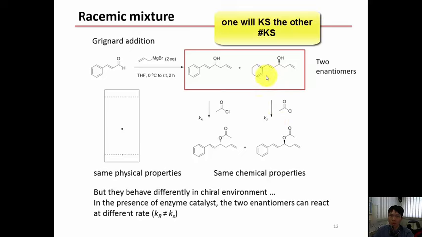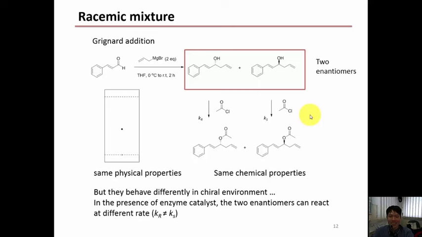Our enzyme here is a lipase, which is intelligent enough to distinguish between the two enantiomers, thankfully. And it will cause one of them to react so much faster than the other one. So in this case, the R isomer reacts faster.